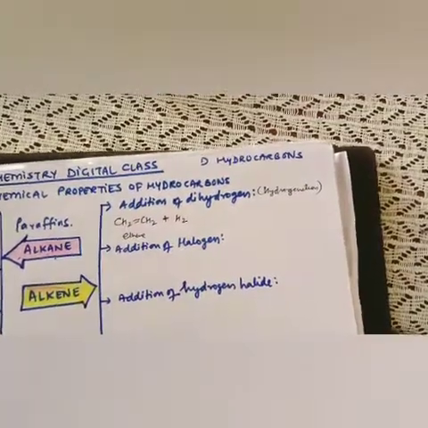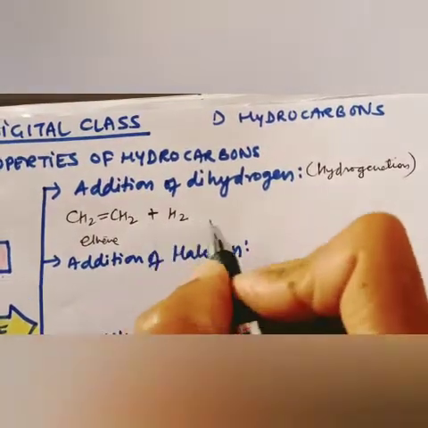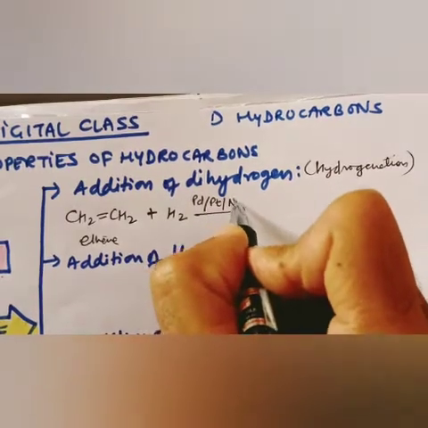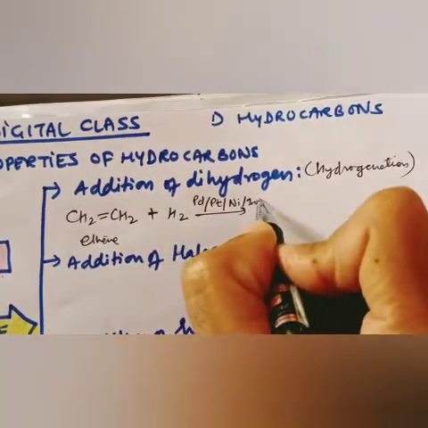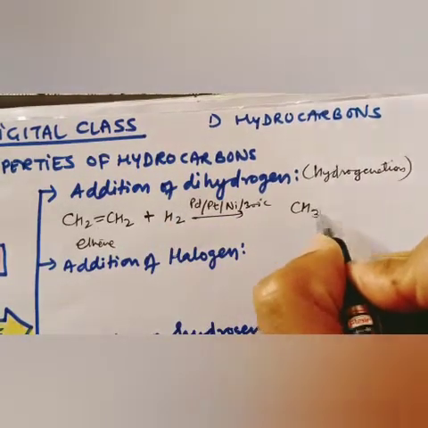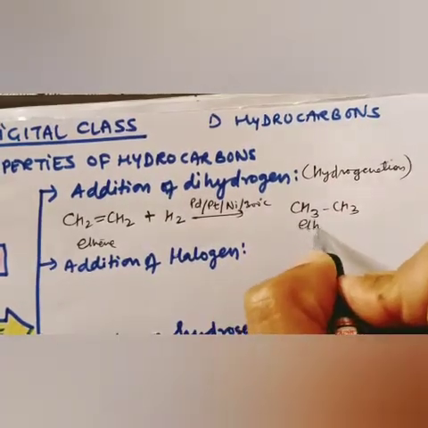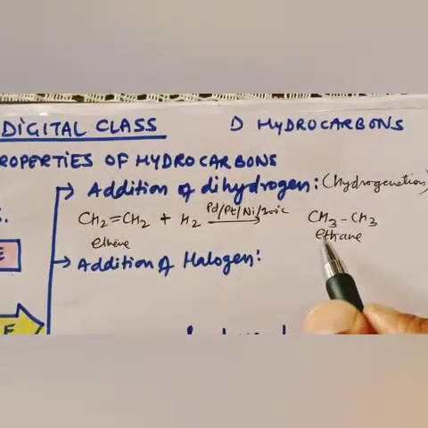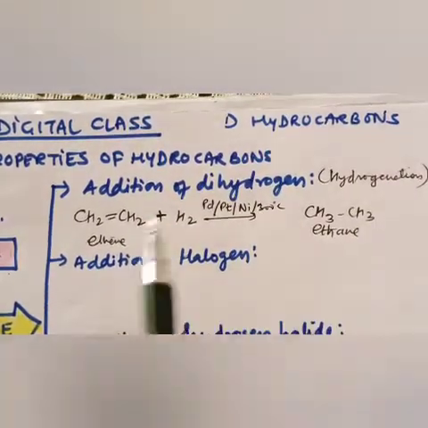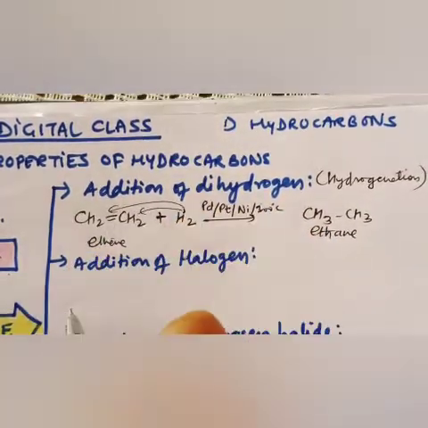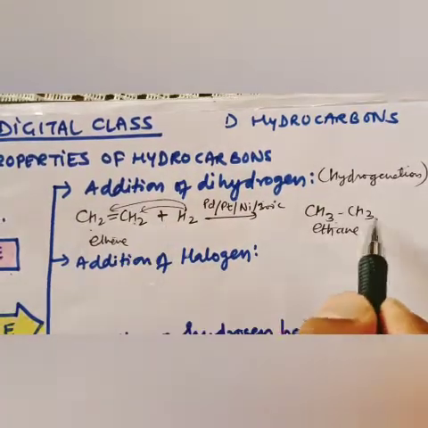When hydrogen adds to any double bonded compound, like in ethene we are adding hydrogen, in the presence of lead, platinum or nickel at 300 degrees Celsius, the conversion of CH2=CH2 into CH3 CH3 means that ethene converts into ethane, double bonded carbon into single bonded carbon. Sometimes the question comes: convert ethene into ethane. Then you simply do addition of dihydrogen. Two hydrogens attach to CH2 and it converts to CH3 CH3.